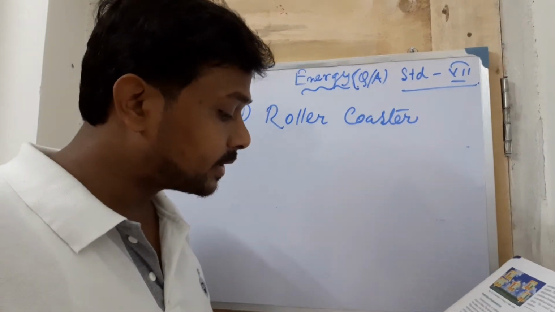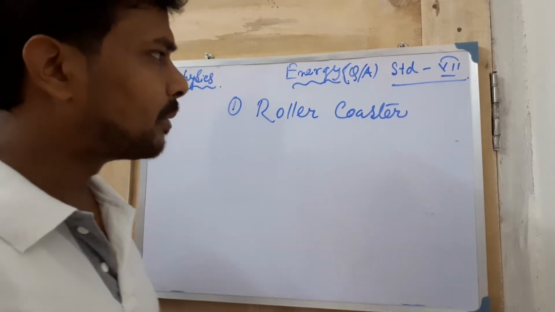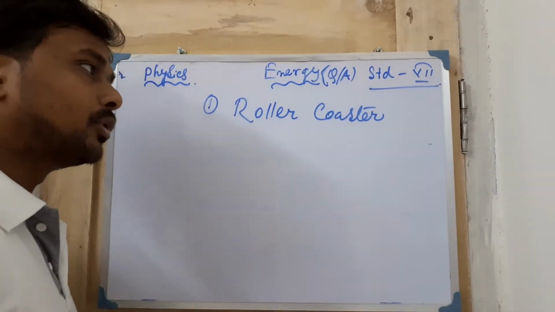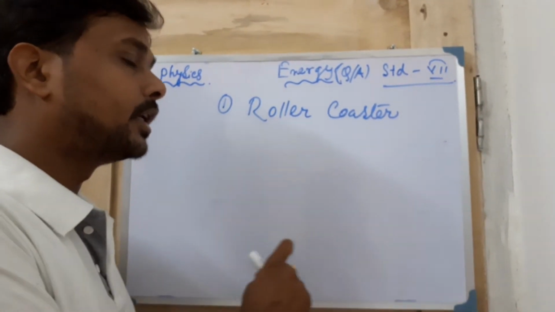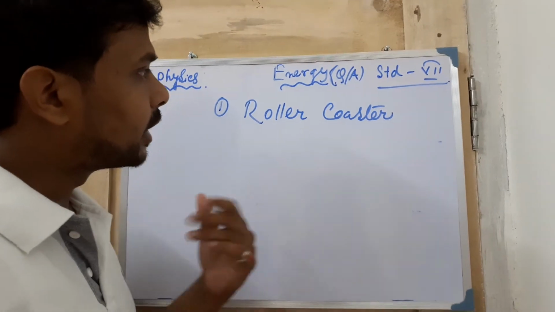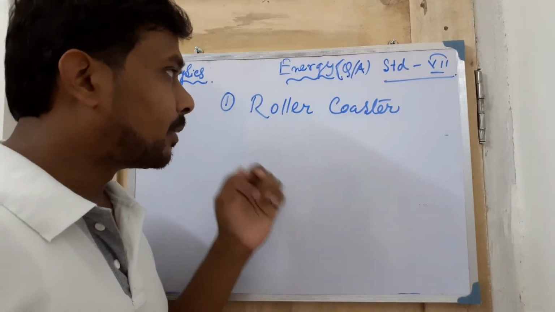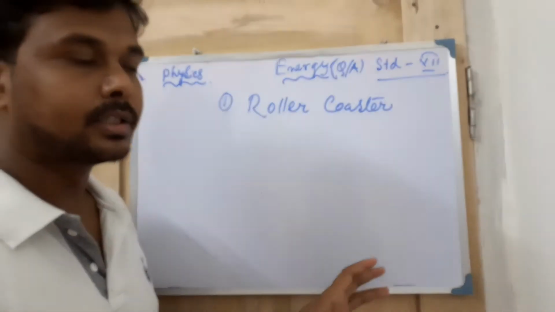Next one, energy is interconvertible. Give an example, that means you can convert energy from one form to another form. Suppose you take the example of the conversion of kinetic to potential energy: a bus is moving, the driver applies the brake, and the bus comes to rest, so definitely potential energy arises.